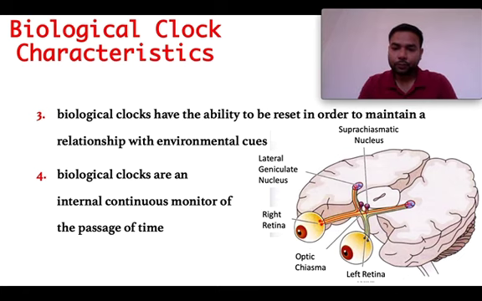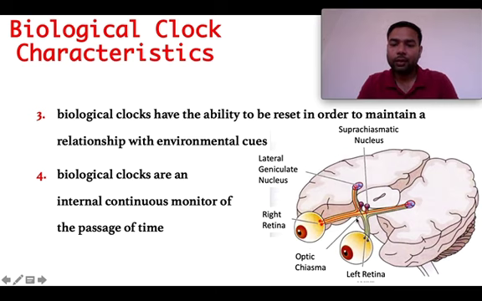Okay, so here in this diagram we are just trying to know the structures in the human system. What are the different structures which make a biological clock function? We know we have eyes where we can receive the light from the environment. It is a photo-optic structure, an optic organ, which receives light from the environment, the environmental cues in the form of light.